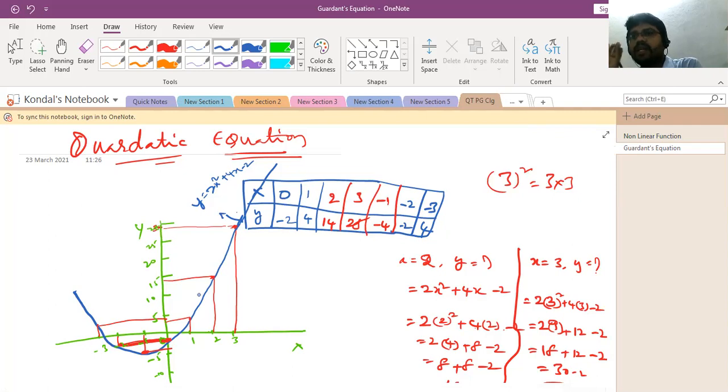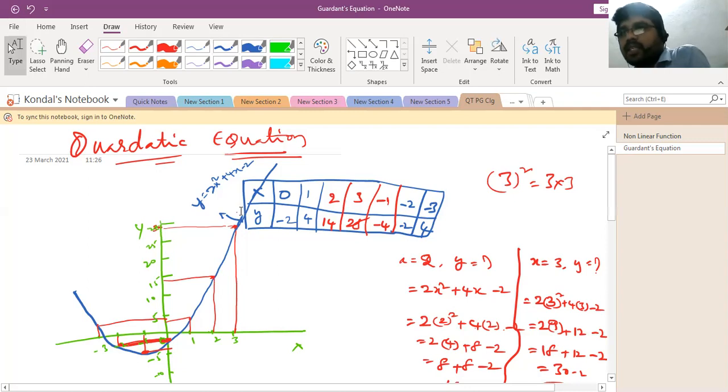When we have the linear function only, we will get a straight line. Just remember, if the power value is equal to 1, we will get straight lines. If the power value is not equal to 1, we will get only a non-straight line. That is called curvilinear. So in our economics, what type of shapes will we get like this?